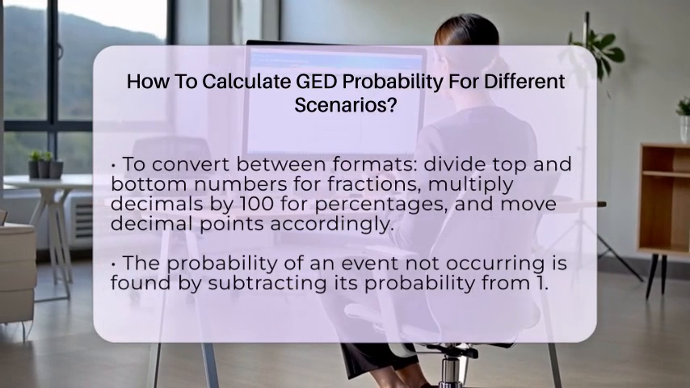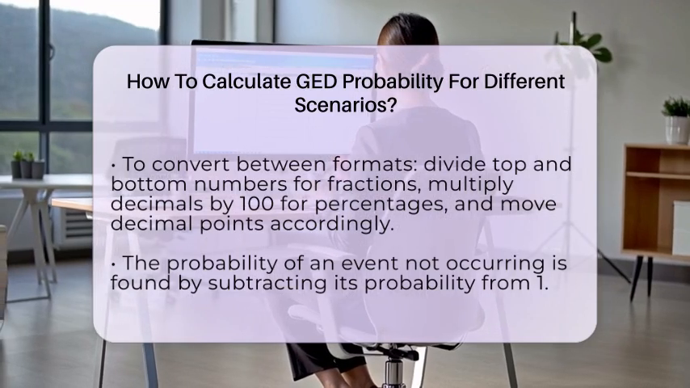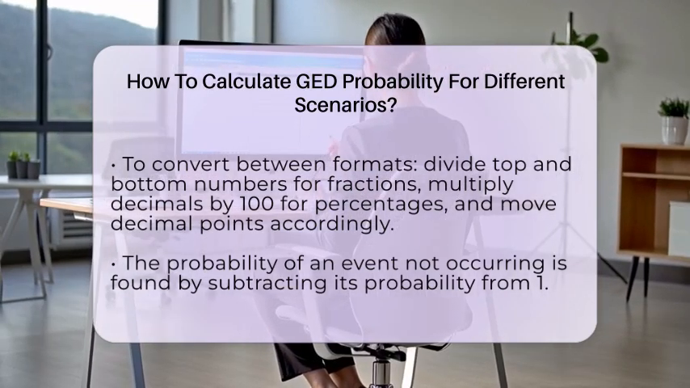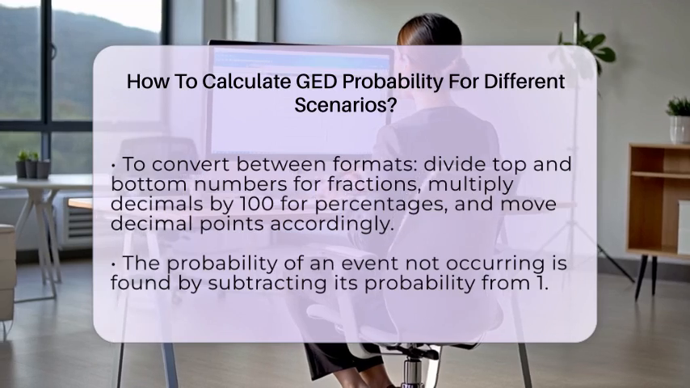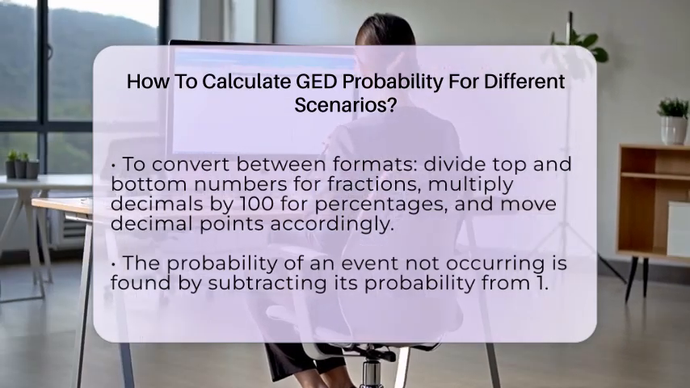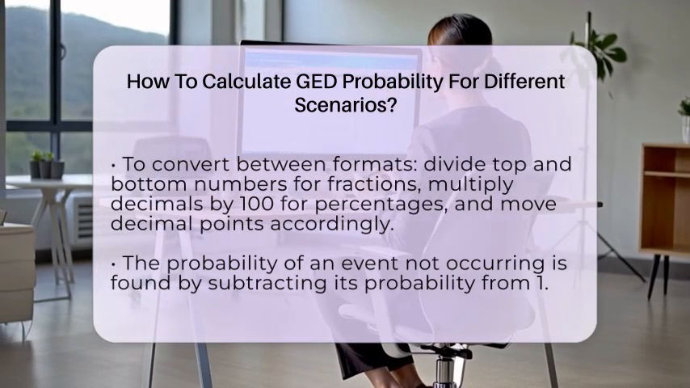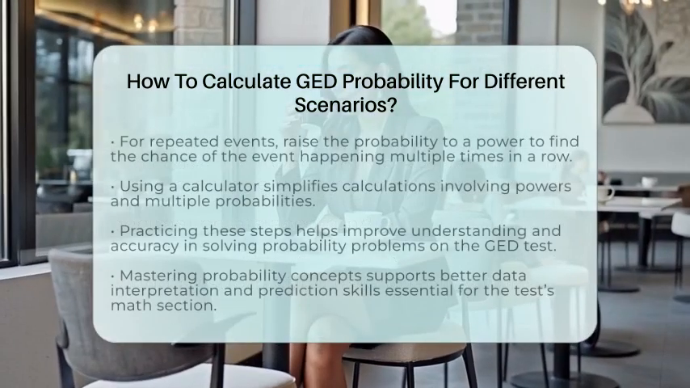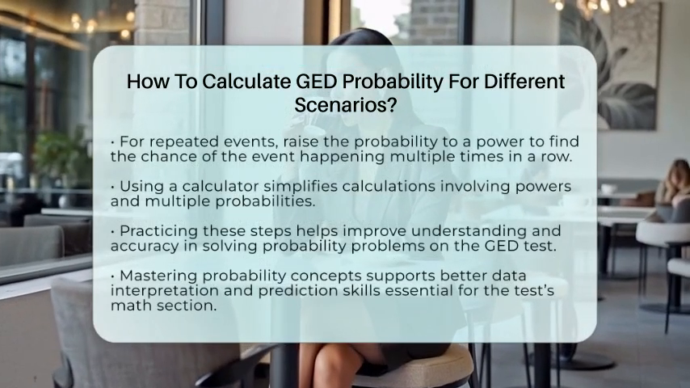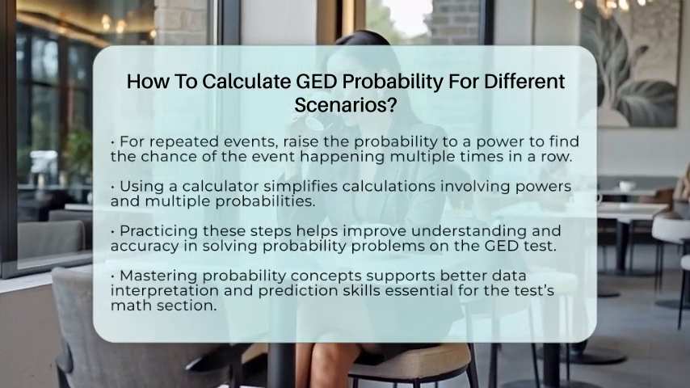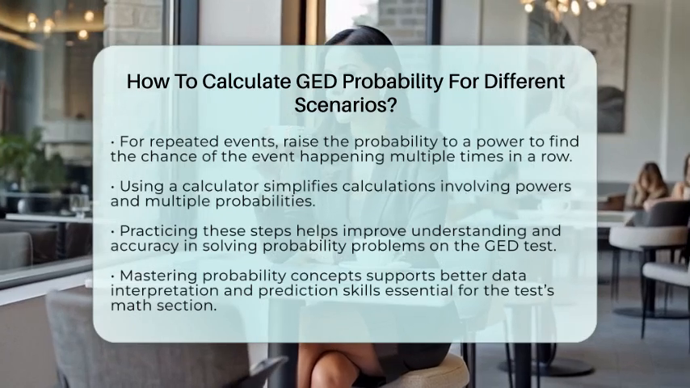When an event is likely to happen multiple times in a row, like snow falling every day for a week, you can raise the probability to a power. For instance, if the chance of snow on one day is 80%, then the chance it snows all 7 days is 80% raised to the 7th power. Using a calculator makes this easier. You would calculate 0.8 raised to the power of 7, which is about 20.97%.